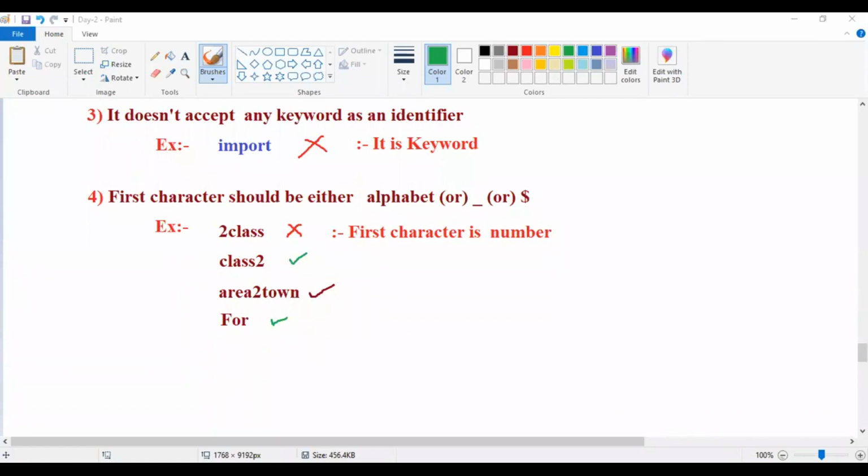And for you, I will show you some names, guys. You have to identify whether each is valid or invalid. That is your task, guys. Just give me 2 minutes, I will show you.